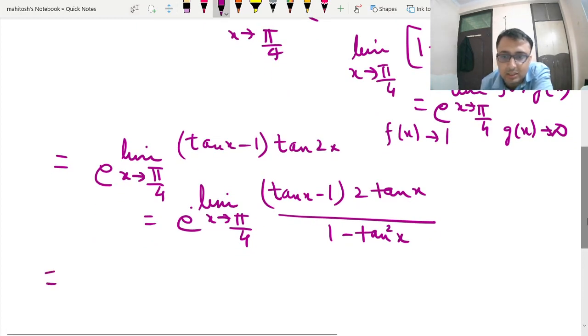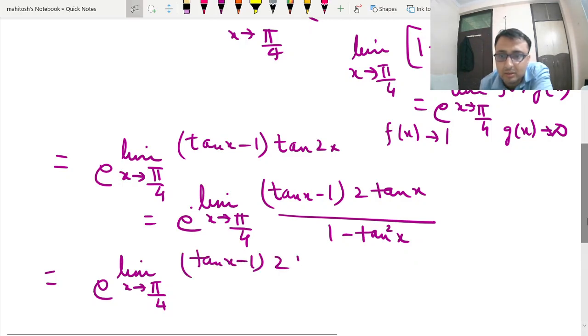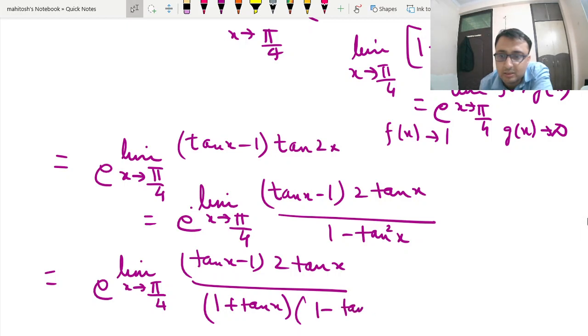So this is nothing but e to the power limit x tends to pi by 4 of (tan x minus 1) into 2 tan x upon (1 plus tan x)(1 minus tan x). Okay, so we will solve this question.